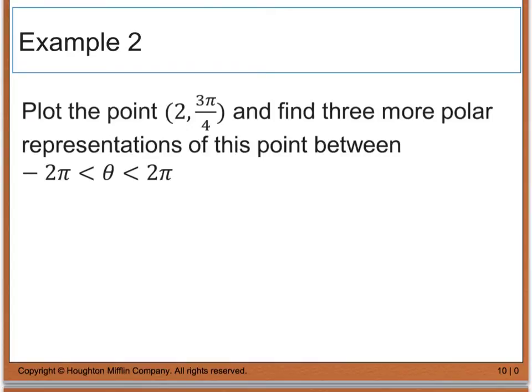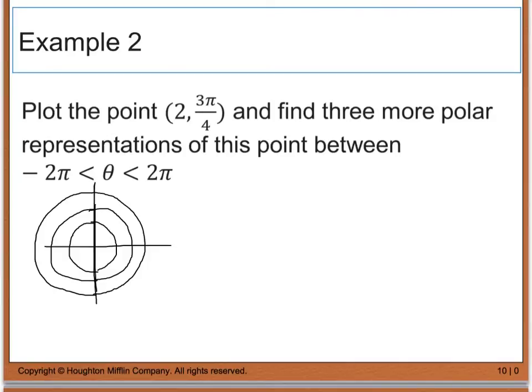Example 2 says to plot the point 2, 3 pi over 4, and then we want to find 3 more polar representations of this point between a -2 pi and a positive 2 pi. I do apologize that I forgot to put the graph paper on here. However, here's the sketch, and I think we can make do.